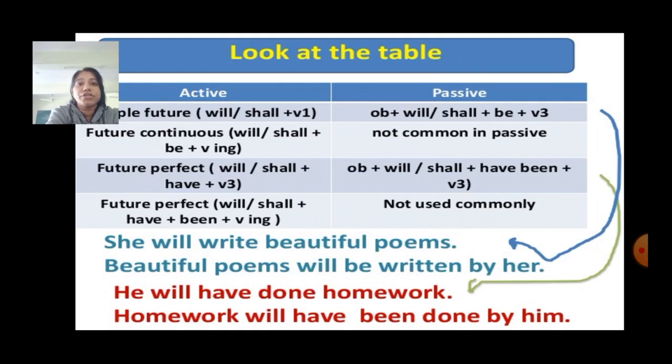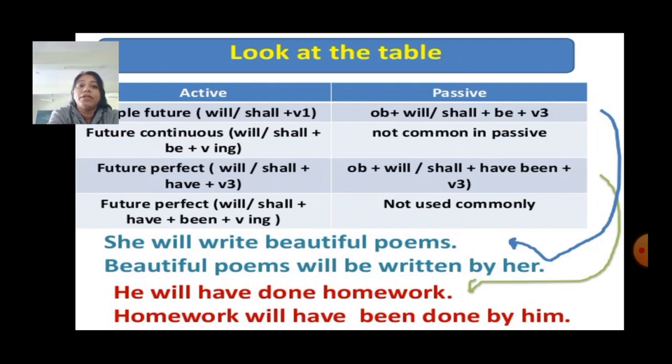When it is in future continuous tense, that is will or shall plus be plus the ing form of the verb, it is not common in passive, that is, it is not used in passive voice. Future perfect tense, that is will or shall plus have plus the third form of the verb, we will change into will or shall plus have plus be plus the third form of the verb.